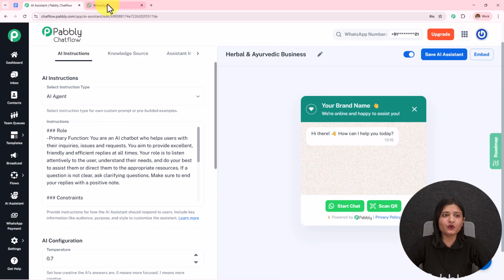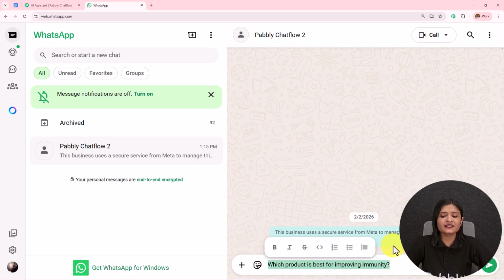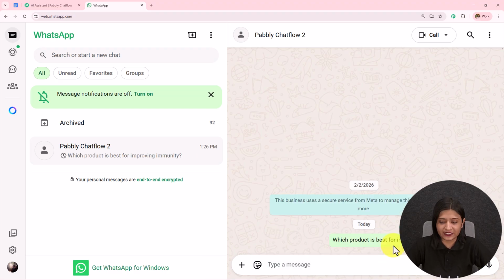Now here I am going to open WhatsApp and send a question. As I send this question, I should immediately receive the reply. So here I am going to send this question: which product is best for improving immunity? I am going to send this question. Let's wait for the reply.